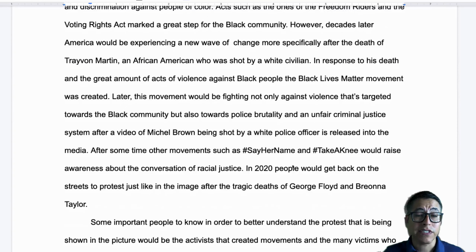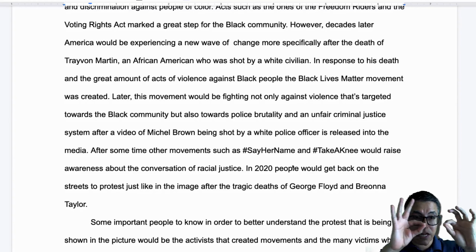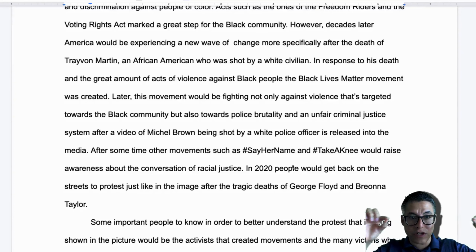I would have liked to have seen a little more of a connection, like a little bit more of a tie-in, and maybe that could have been the theme of civil disobedience or the theme of human rights or the theme of civil rights, right? So some kind of string, an imaginary string that ties everything together, right?